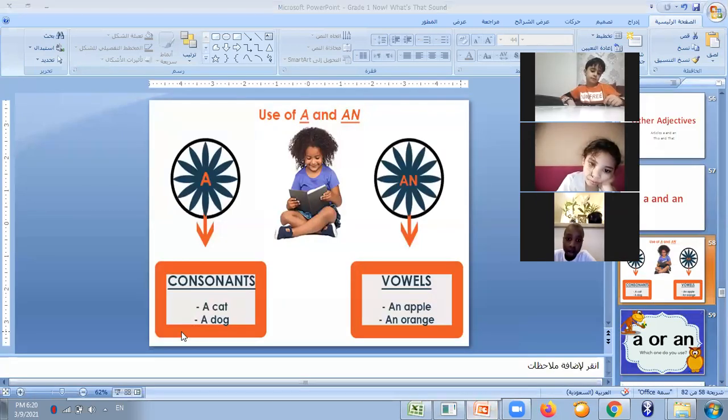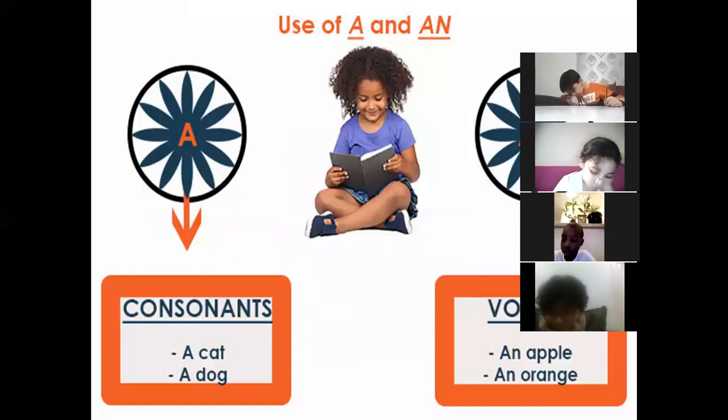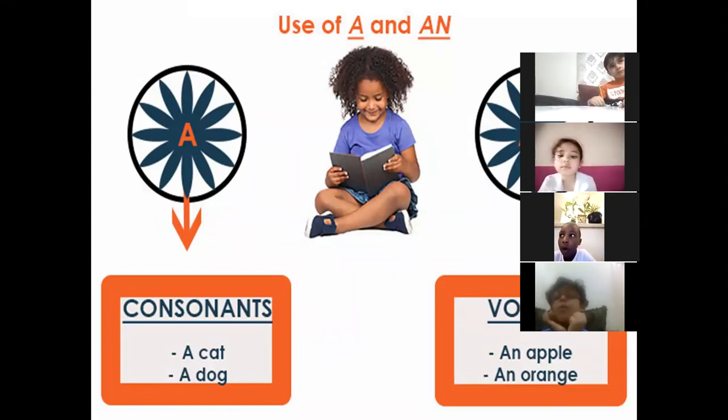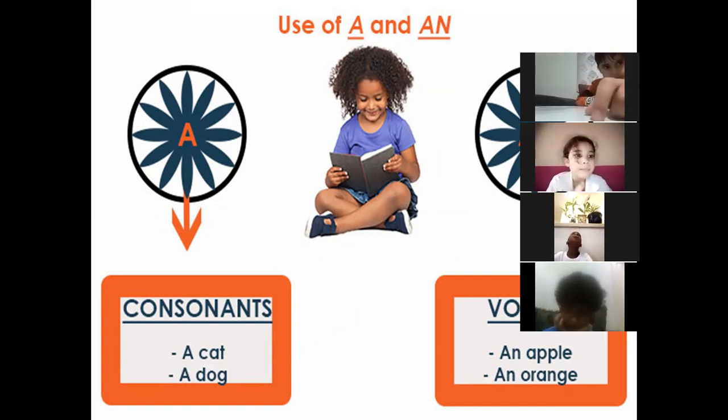So let's continue. I think you took it in grade 1. We use a and an before the noun. Which kind of nouns? The countable nouns, okay? Like here, the singular countable nouns, like cat, dog, apple, orange.